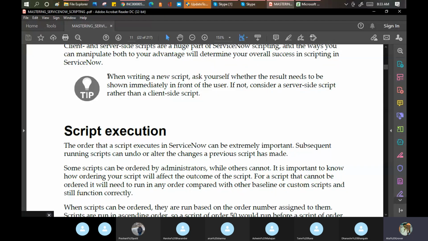Now tips are important. When writing a new script, ask yourself whether the result needs to be shown immediately in front of the user. If not, consider server-side scripting rather than client-side. This says that if you write more scripts on the client side, your page will be heavy because that requires a lot of actions to be done.